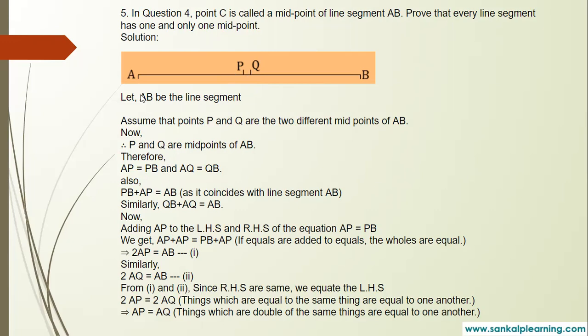Okay children, so here AP is equal to PB. AP is equal to PB. See, we are going to assume here, okay?